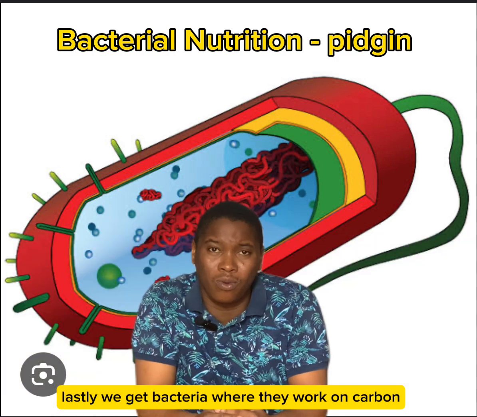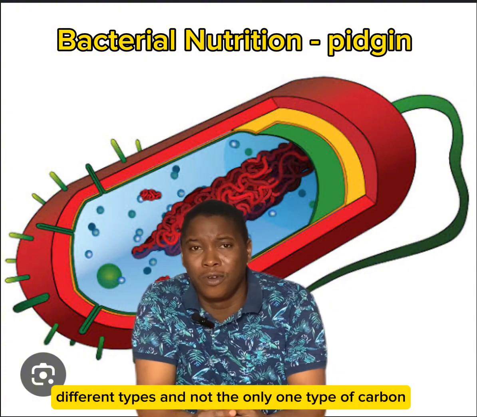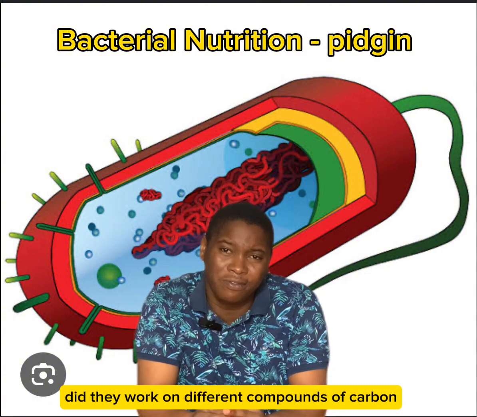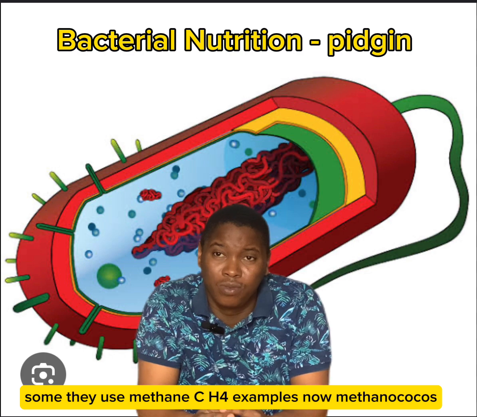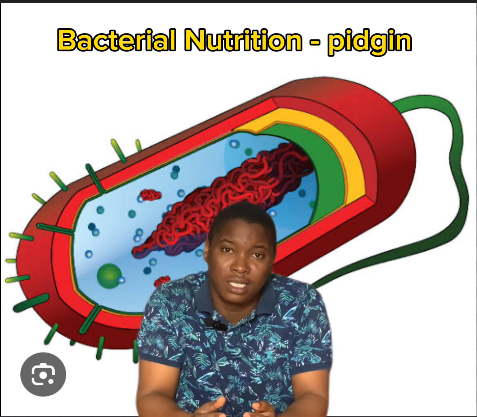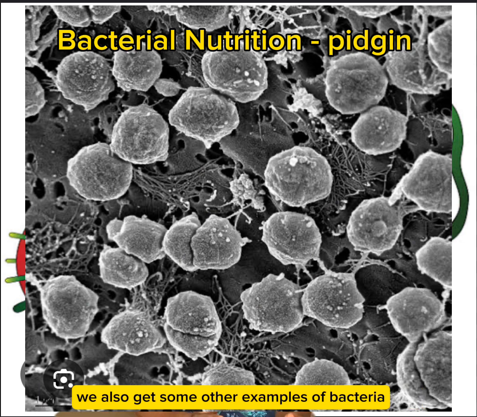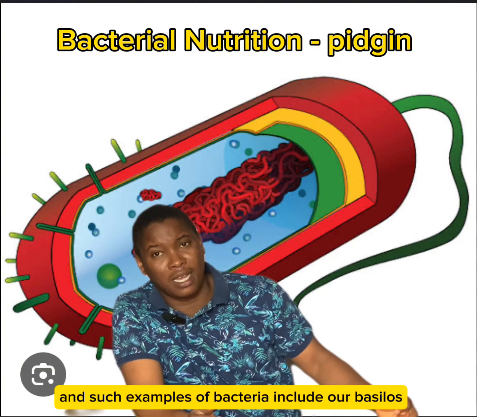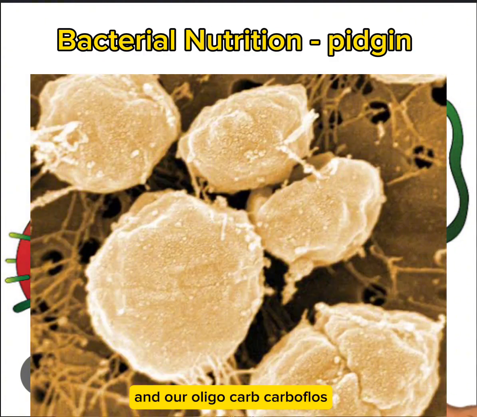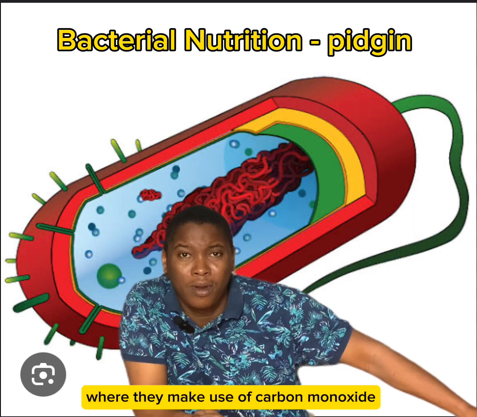Lastly, we get bacteria where they work on carbon. We call them carbon fixing bacteria. Different types, and not be only one type of carbon. They work on different compounds of carbon. Some they use methane, CH4. Examples now Methanococcus. This is an example of bacteria where they use methane. We also get some other examples of bacteria where they make use of carbon monoxide. And such examples of bacteria include our Bacillus and our Oligocarbophilus. These are examples of bacteria where they make use of carbon monoxide.